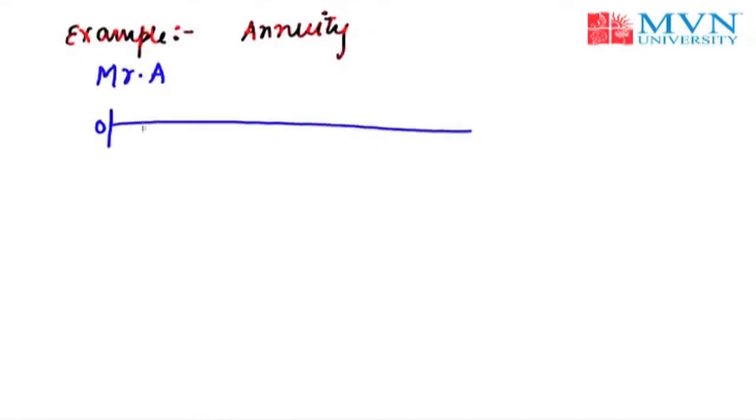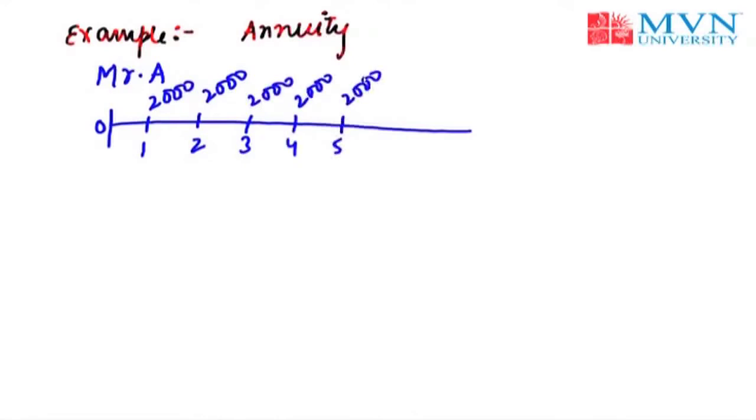Now let's take one more example of annuity. Suppose Mr. A is going to get rupees 2,000 every year for the next 5 years. So at the end of every year, Mr. X receives 2,000 rupees. Now Mr. A wished to calculate the present value of money of every inflow.